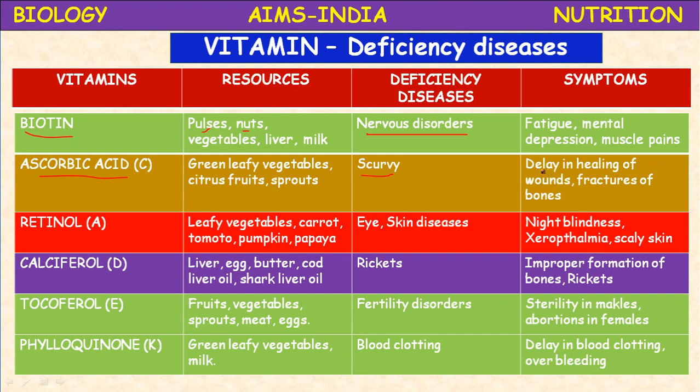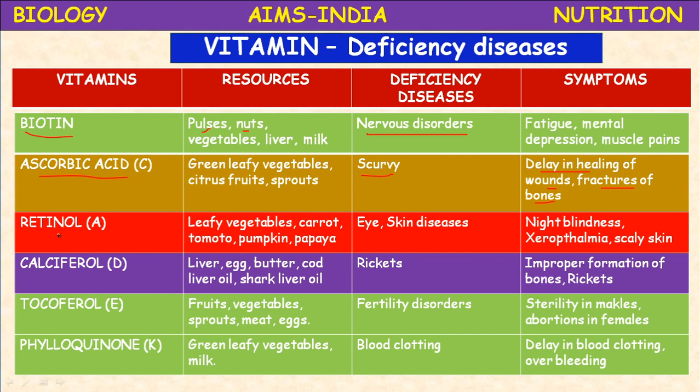What are the symptoms? Delay in healing of wounds and fractures of bones, and oozing of blood from the tooth gums. These are the symptoms of scurvy disease. It is a heat sensitive vitamin. Folic acid and ascorbic acid are heat sensitive vitamins.